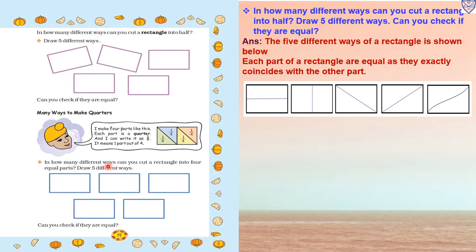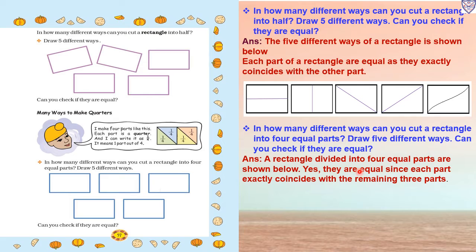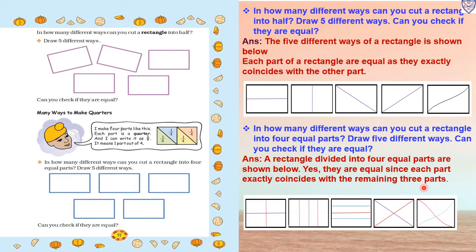In how many different ways can you cut a rectangle into 4 equal parts? Draw 5 different ways. Now here in this rectangle we have to draw 4 equal parts. The rectangle divided into 4 equal parts is shown below. They are equal since each part exactly coincides with the remaining 3 parts. So the first one, we will draw a vertical and a horizontal line. It will make 1, 2, 3, 4 equal parts. Then 3 standing lines, 1, 2, 3, 4 equal parts.